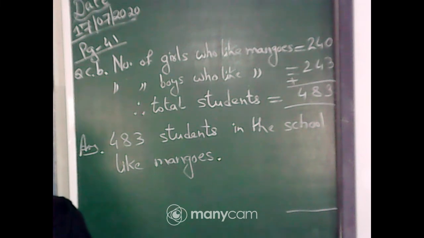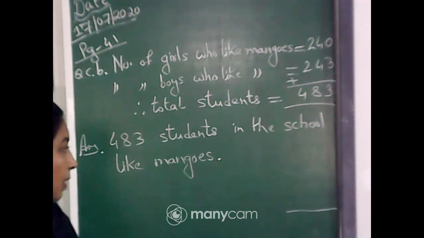You have to find altogether how many students are there, how many boys and how many girls. So, what you will add? You will add total number of boys plus total number of girls. Just now we have found total number of boys and total number of girls. So, write it.